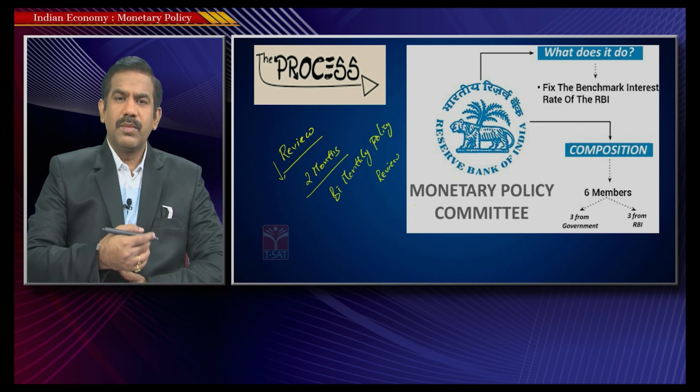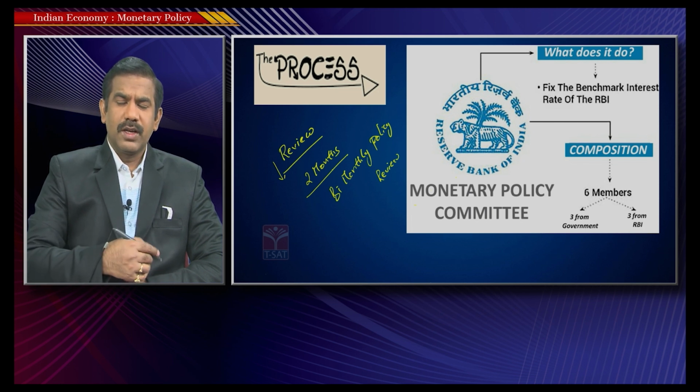But over a period of time, the economy might be experiencing certain issues, maybe because of some internal or external factors. As a result, the RBI either needs to increase the supply of money or decrease the supply of money to address various concerns in the economy. That's the basic reason the RBI keeps reviewing the policy once in every 2 months. That is a regular practice as of now. But if you ask me, is it necessary that the RBI has to go for only a bi-monthly policy review?